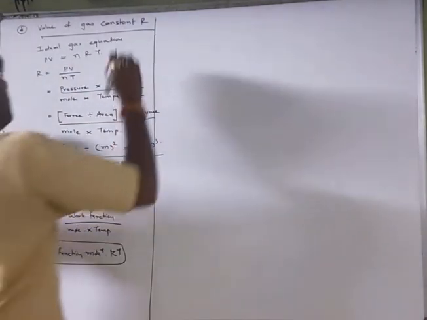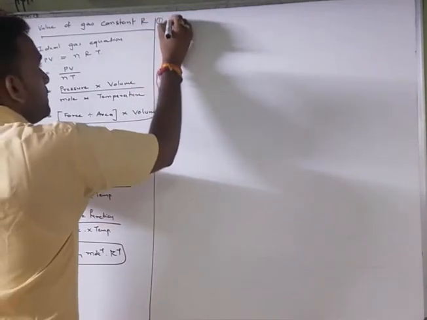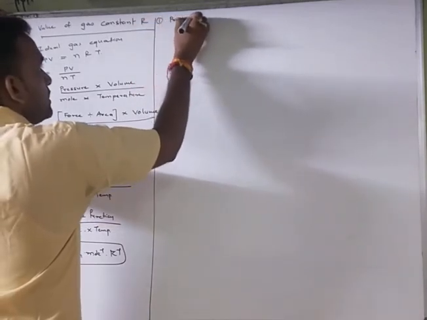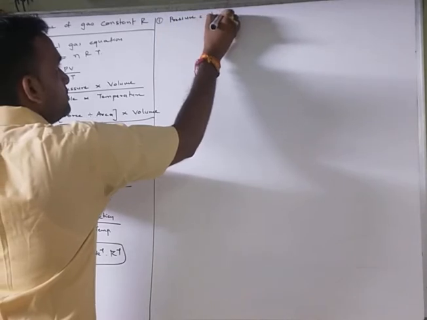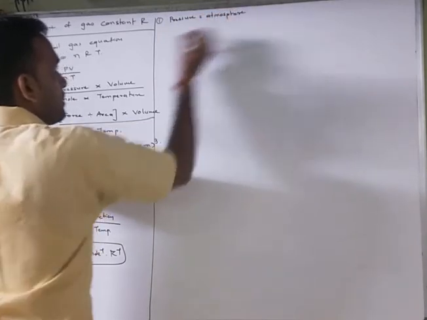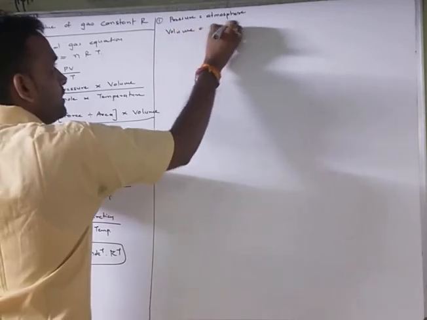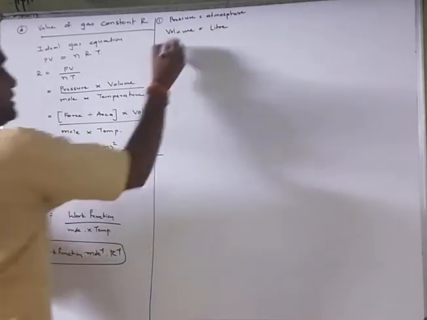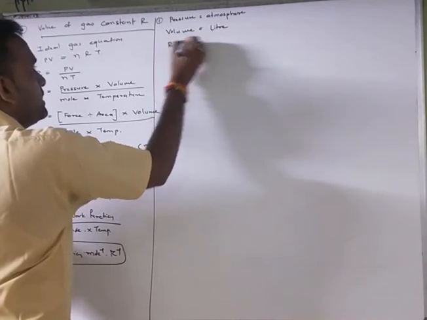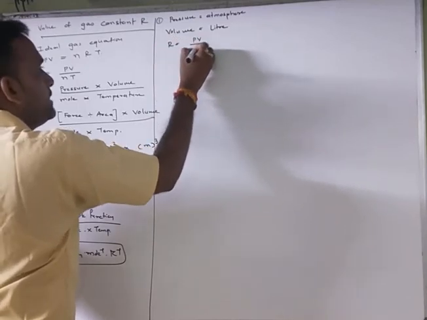Let us see the first one: if pressure is given in atmosphere and volume in liter, then R equals PV by nT.